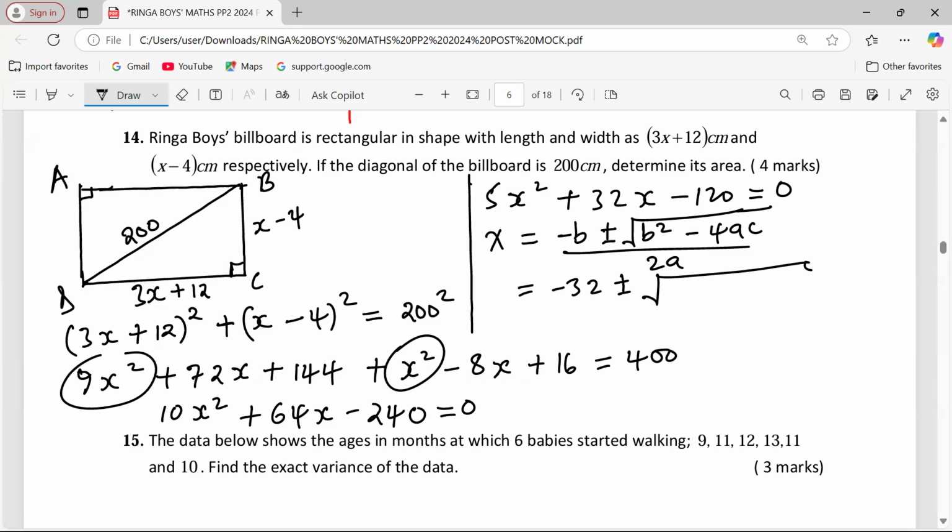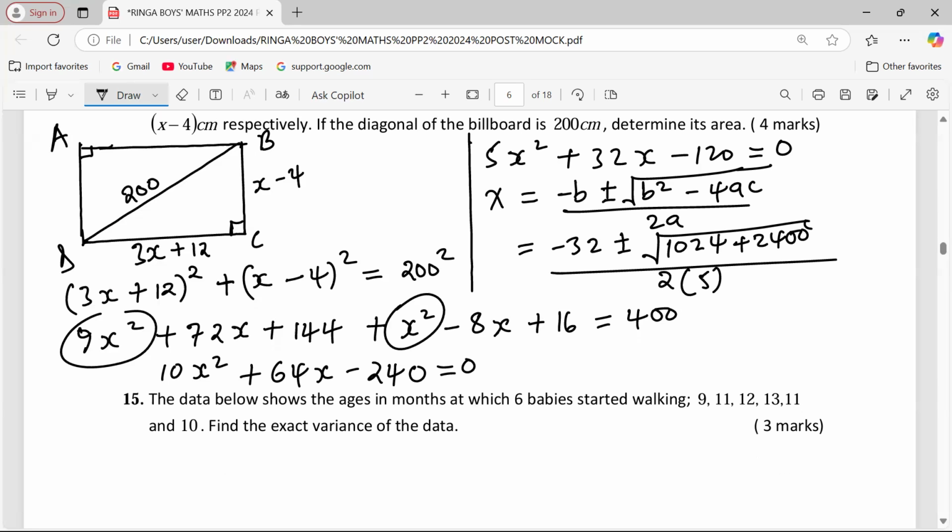We square it. We are getting 1024. Then there is minus 4 into a is 5 and c is negative 120, giving us positive 2400. So it changes to a positive, divided by 2 multiplied by a, which is 5. So that gives us 10.